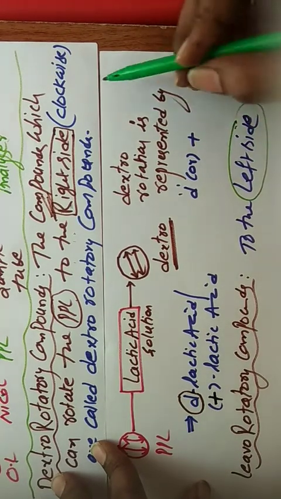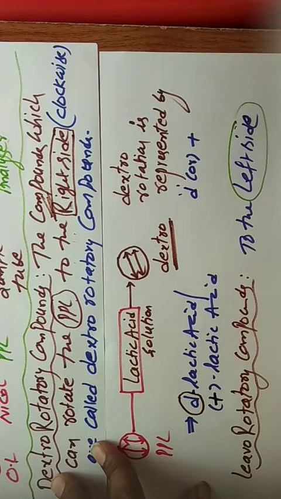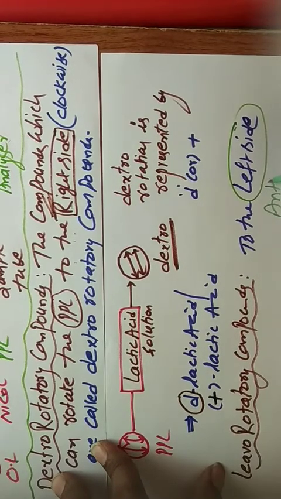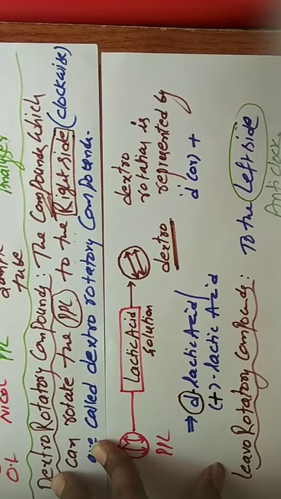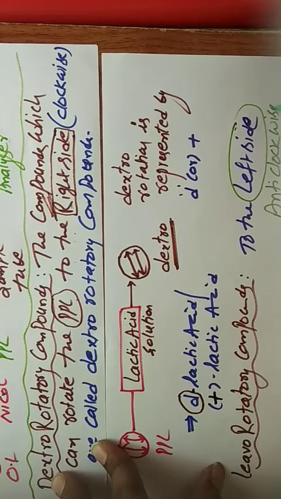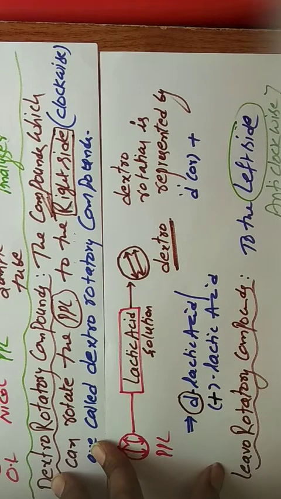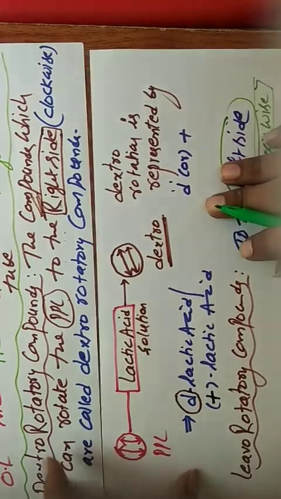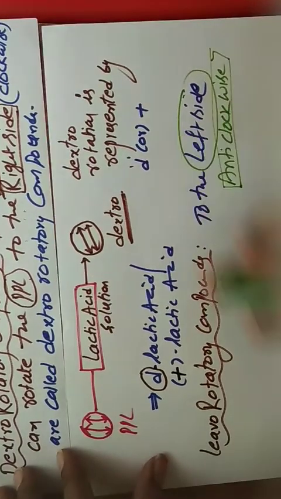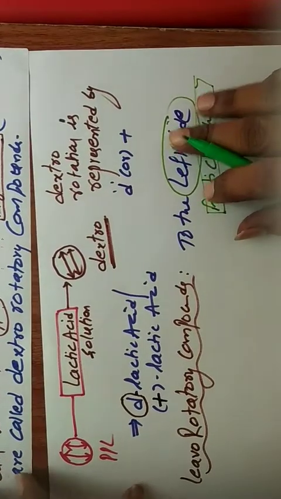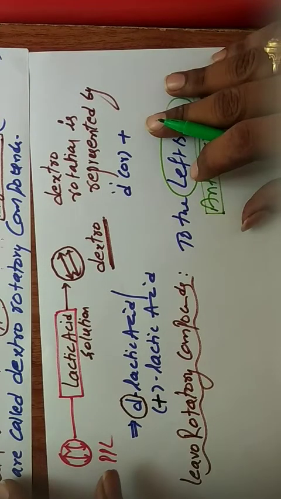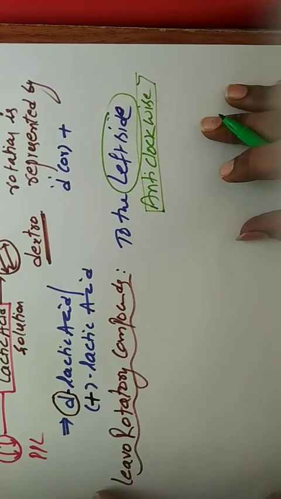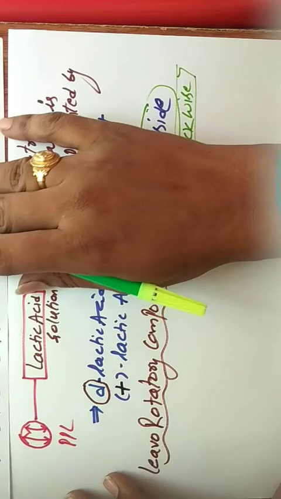This is clockwise, this is anti-clockwise. Left side means anti-clockwise direction. That type of compounds are called levorotatory compounds. Now let us take it diagrammatically.